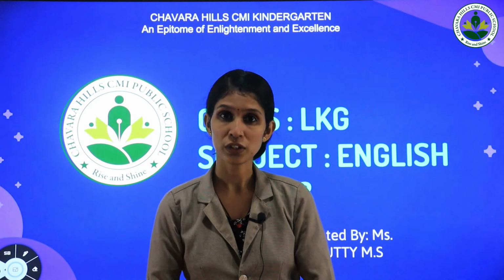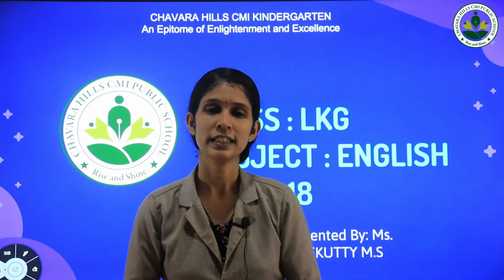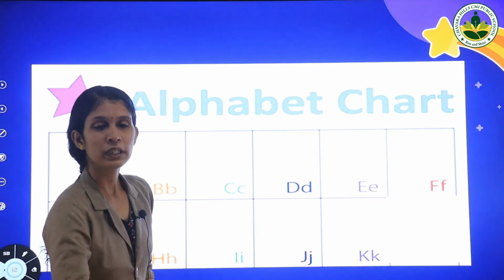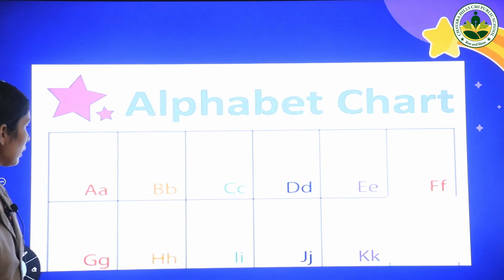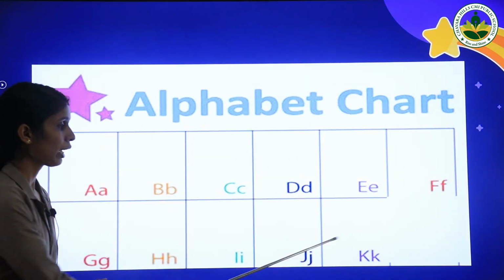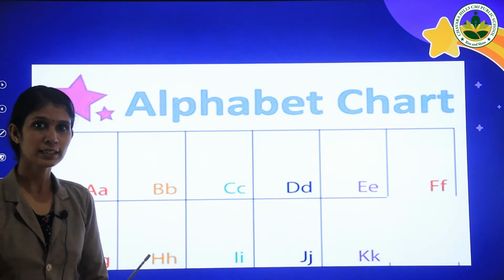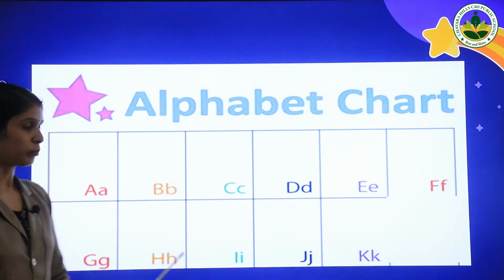Today we are going to revise all the letters that we studied in our previous classes. So all of you listen here. Look at here, children. We learned letter A to letter K. Shall we read these letters? Yes? Okay, all of you read with me.